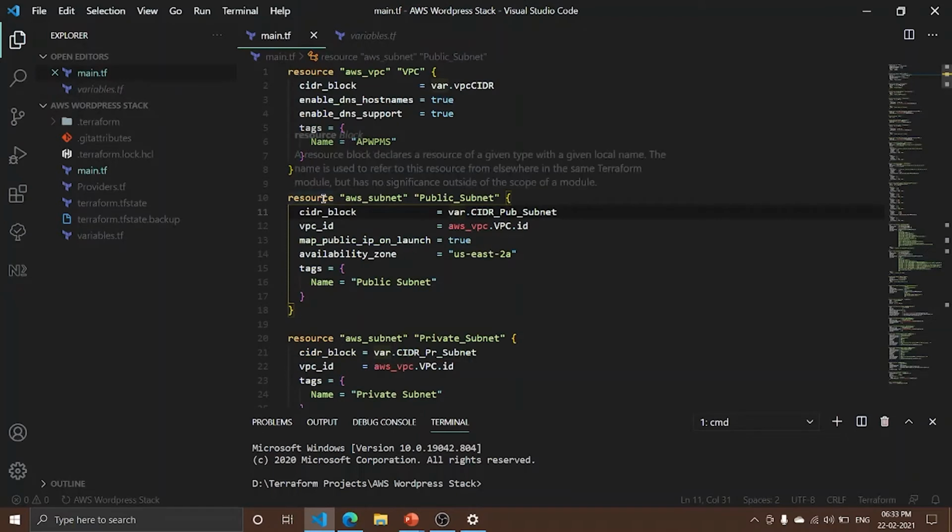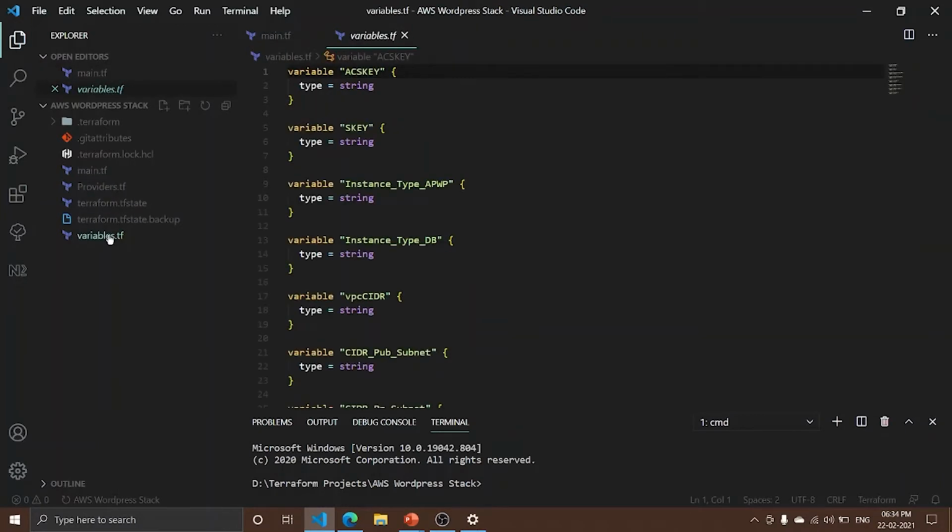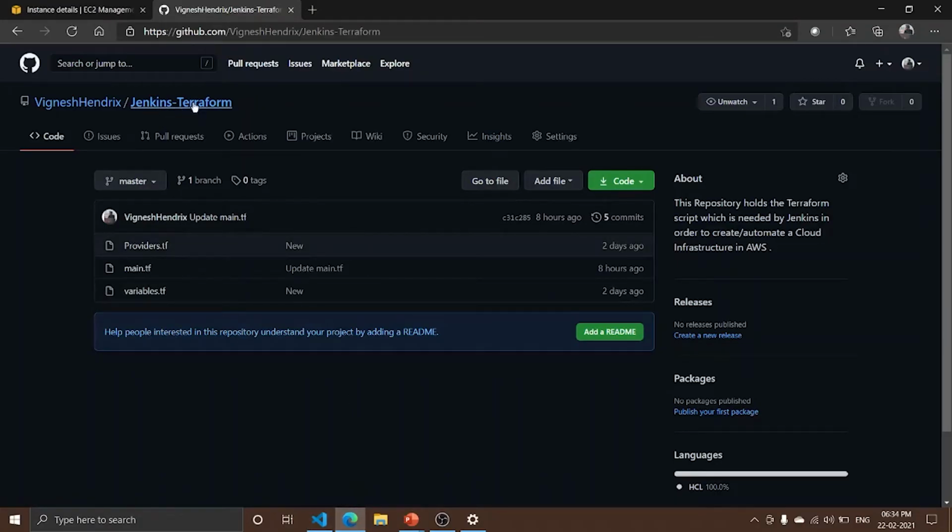So here is the Terraform code or script that I have created, which basically creates an infrastructure for WordPress. Here the main.tf file contains the resources definition. The providers.tf file contains the provider information, which is the AWS in our case, and the variables.tf file contains the variables declaration. So these three files are now pushed on to the GitHub repository.